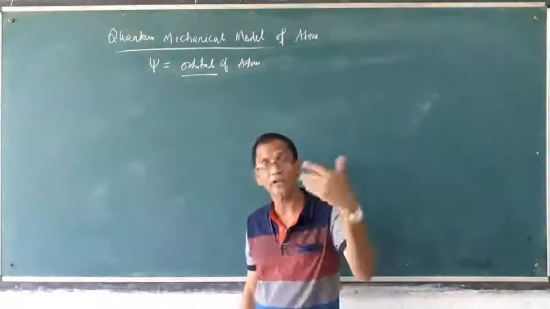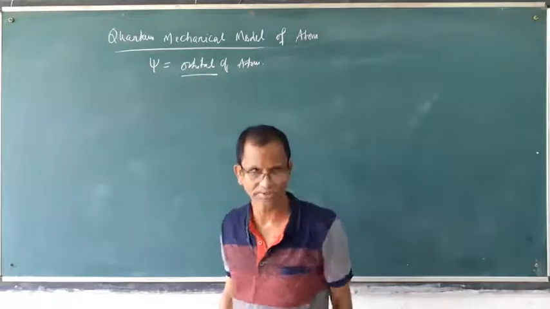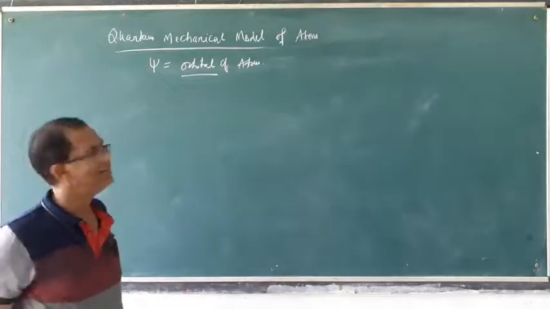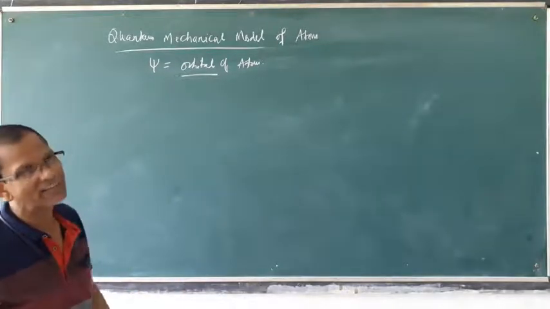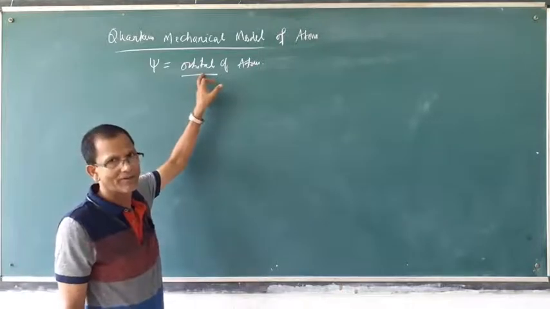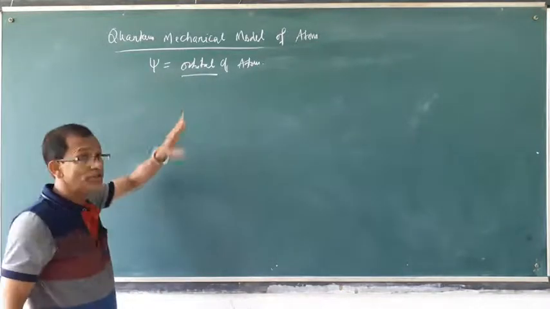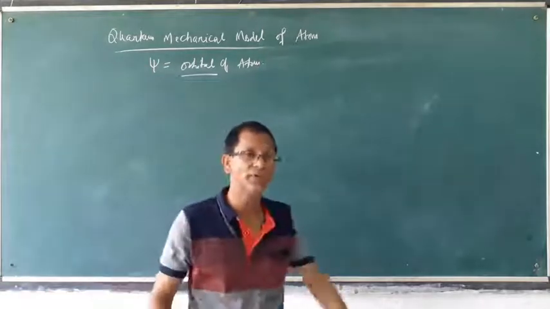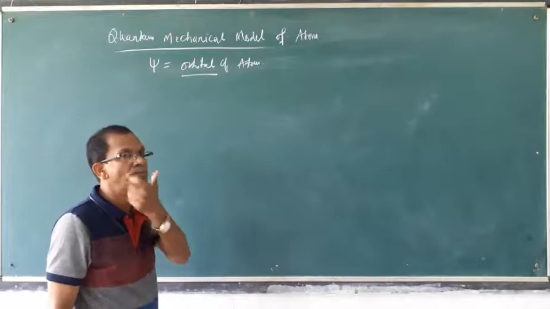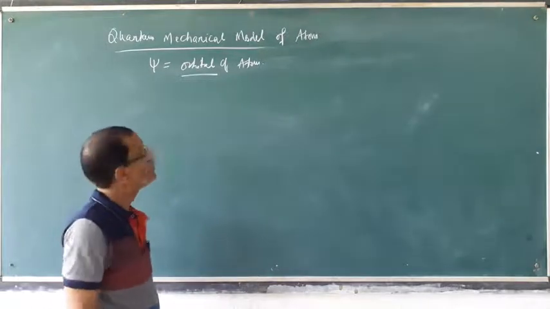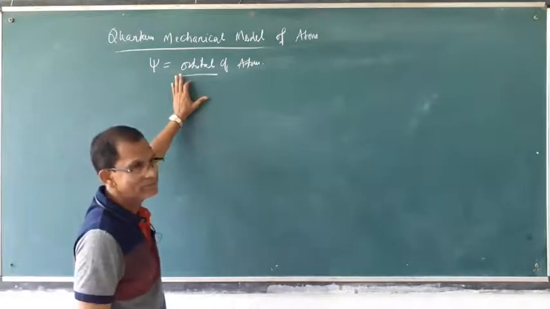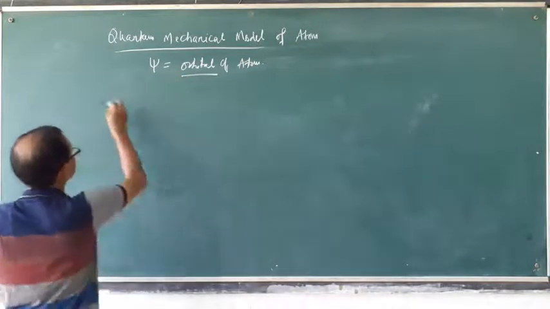The behavior of the electron changes due to the 3D motion of the electron. This 3D motion can be explained by the orbital concept, not the circular path. The three-dimensional motion of the electron can explain the different behavior of electrons. So this orbital is the space.